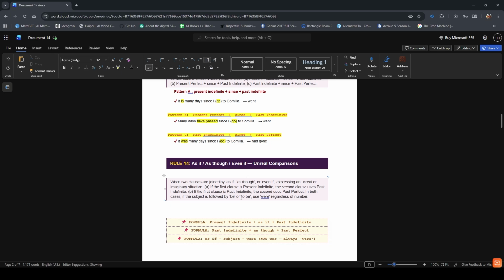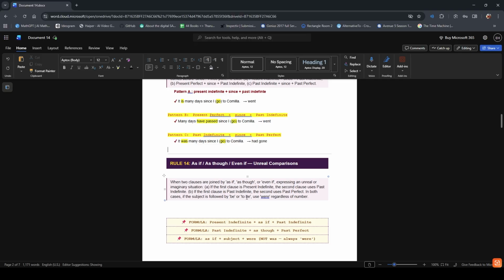Now, it is the advanced rule. This rule involves the subjunctive mode. For class 6 to 8, focus on the two patterns and the were rule. Skip technical grammar terms. Just say these are imaginary sentences.